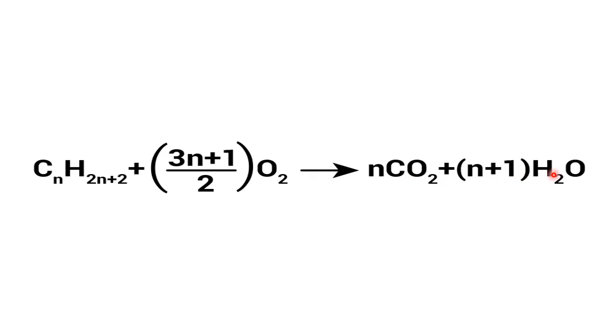So you put n equal to 1, you get the corresponding alkane, and keep adding from 1 to infinity. So they are all a variety of alkanes, and accordingly products are formed, and how much oxygen is required is also given. So this is the formula for the complete combustion.